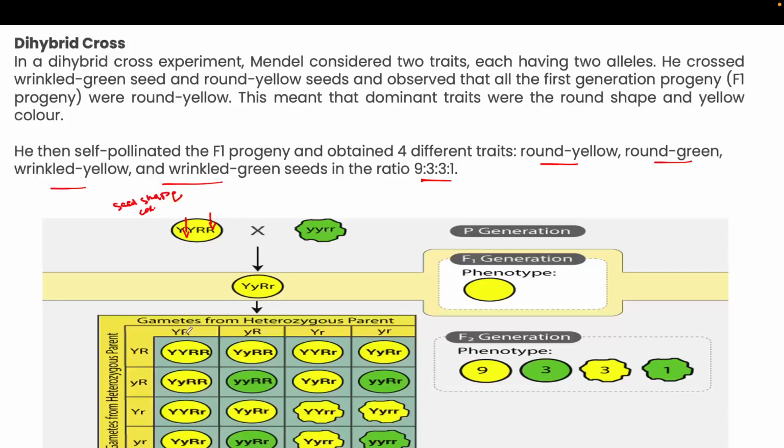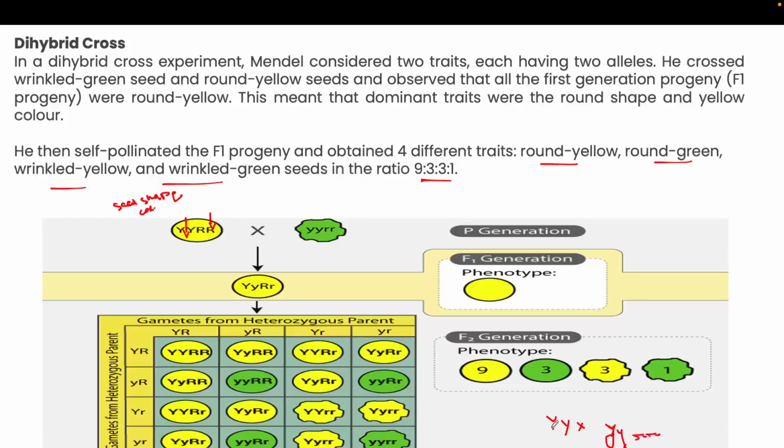When you cross capital Y R, small y r, like this, and do it here, this is called the Punnett square. It is very simple. Firstly, you have to divide these things. Here I am making it simple for you. Suppose this is one character, and you have to cross it with the other character, that is small y and small r.